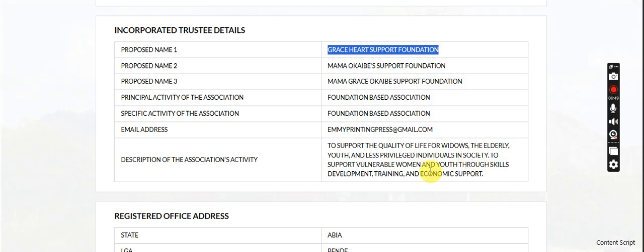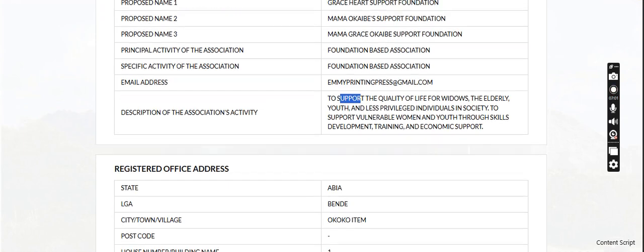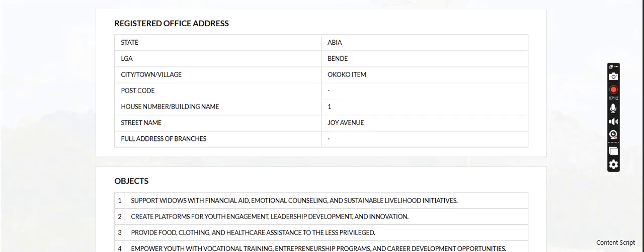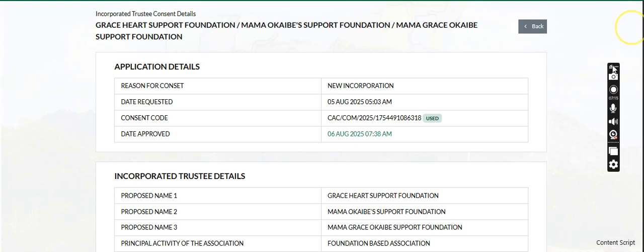And I also had to change the description to make it seem like support. As you can see, I use the support keyword here like 3 times, to make it seem like support. I can't remember the words that were there before, but I had to change them to support so that they will feel the support in the NGO. So it was approved. That is the second tip I want to share with you guys.